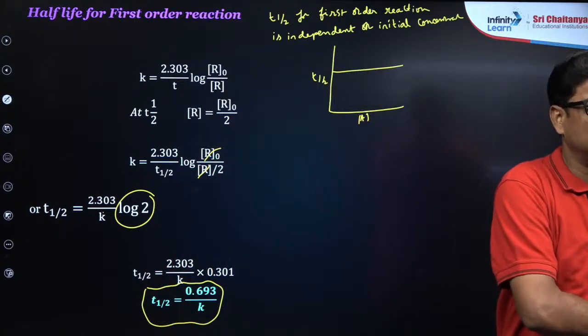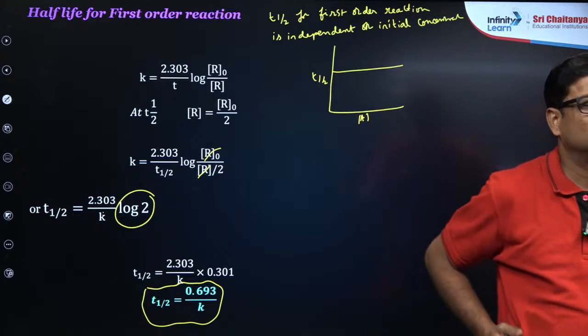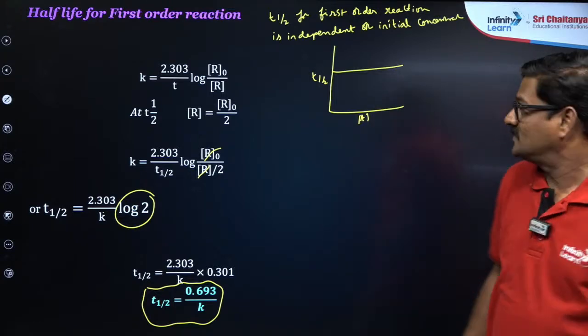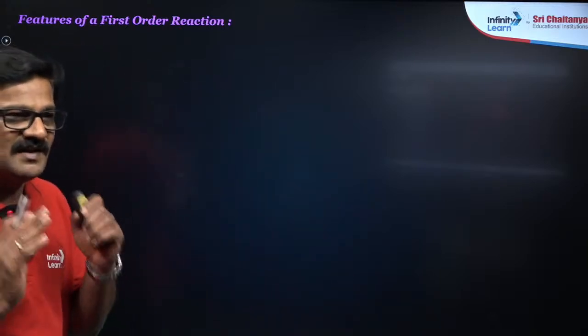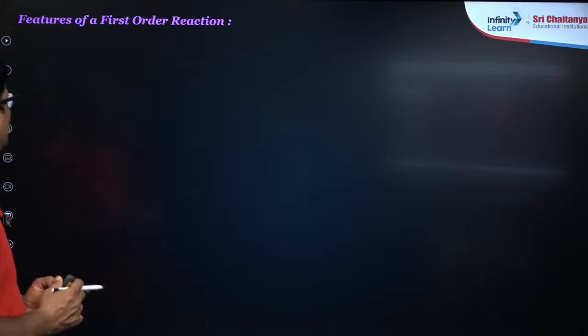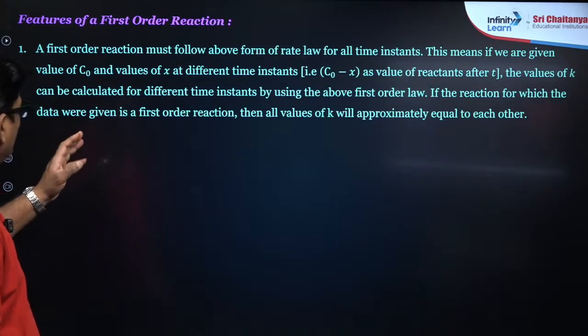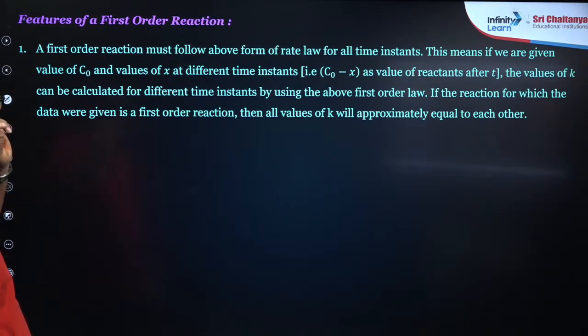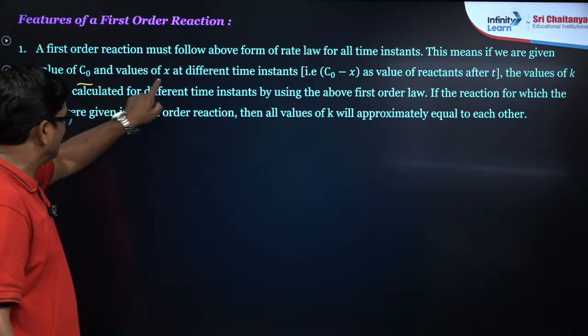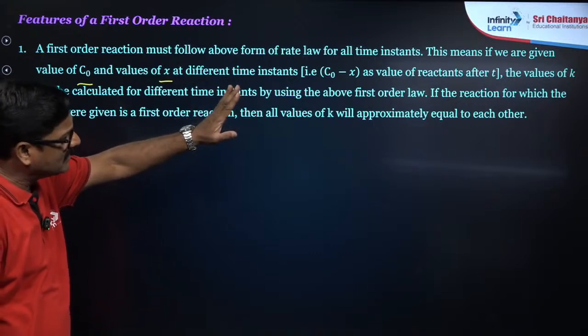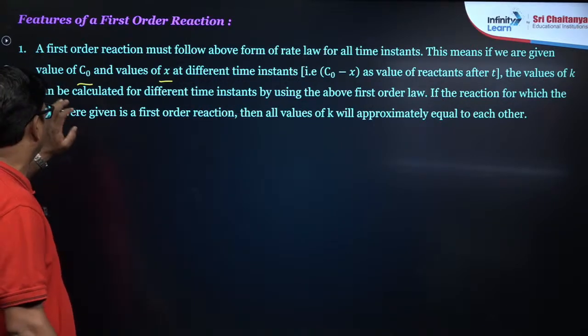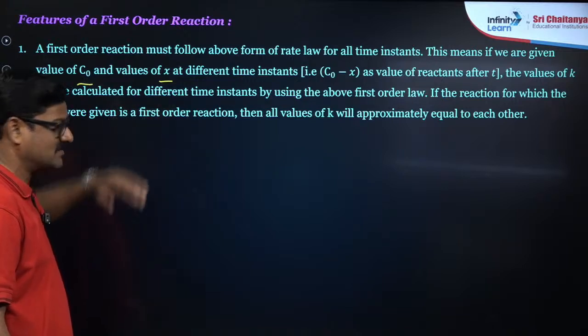Any doubt? Indraja, you can ask any doubt. Okay, so let's talk about the features of first order reactions. What are the salient features of the first order reaction? Let's see. First of all, a first order reaction must follow the rate law for all instants of time. This means if we are given the value of C naught and the value of x at different times, I mean C naught minus x as the value of the reactant after time t, the value of k can be calculated from the differential rate law instantaneously.